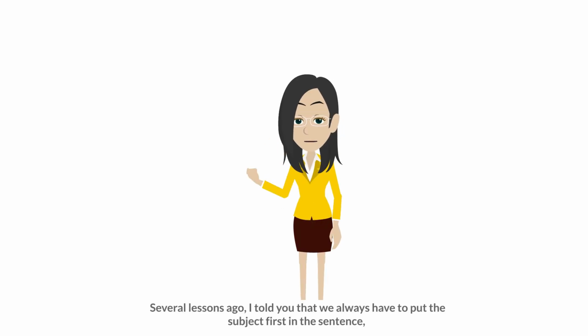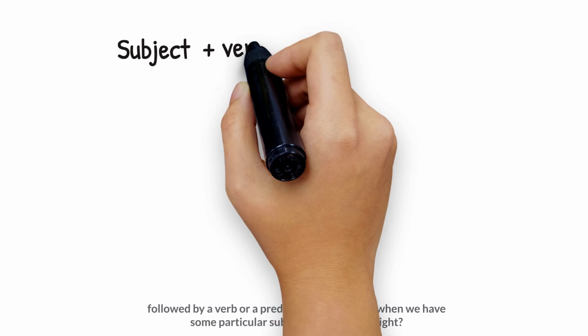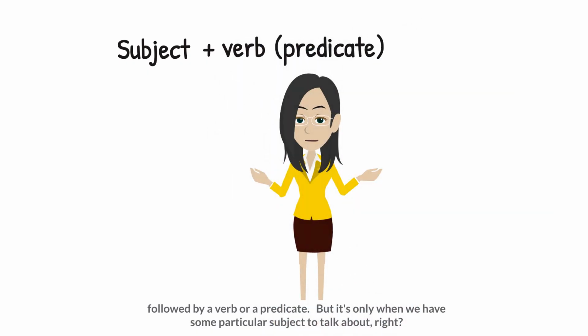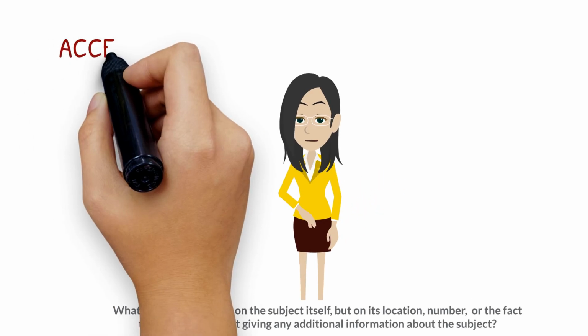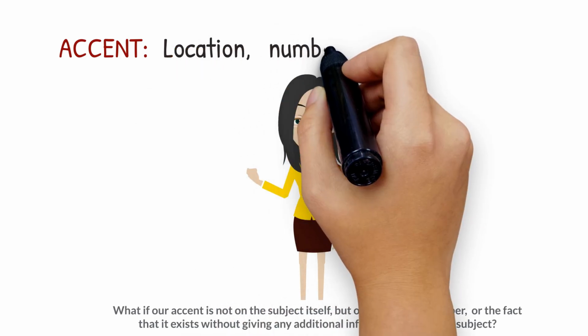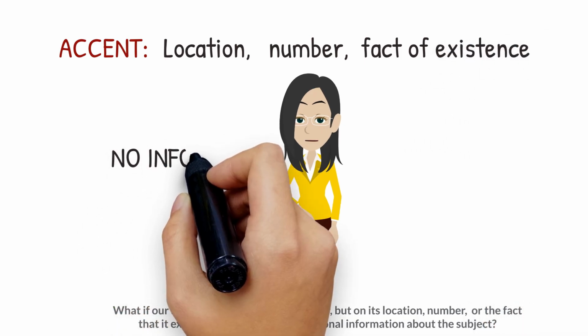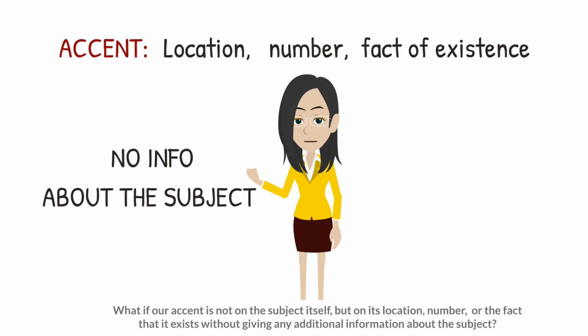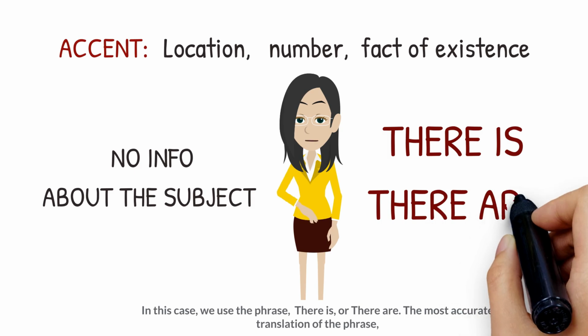Several lessons ago, I told you that we always have to put the subject first in the sentence, followed by a verb or a predicate. But it's only when we have some particular subject to talk about, right? What if our accent is not on the subject itself, but on its location, number, or the fact that it exists without giving any additional information about the subject? In this case, we use the phrase "there is" or "there are."